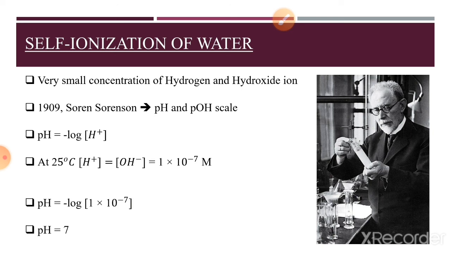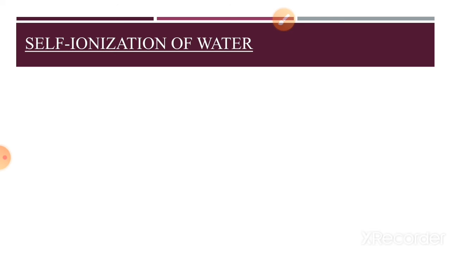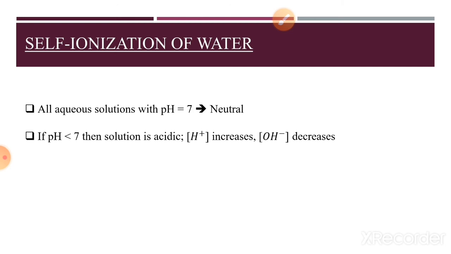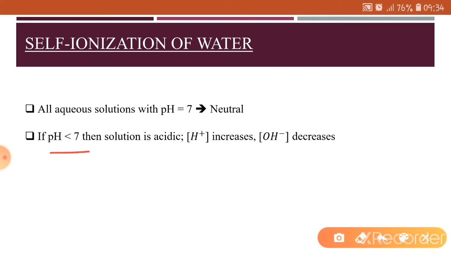Now all the aqueous solutions with pH equal to 7 are called neutral solutions. Why neutral? Because at this pH the concentration of hydrogen ion and the concentration of hydroxide ion are equal. However, if pH becomes less than 7, then this means that the solution is acidic.